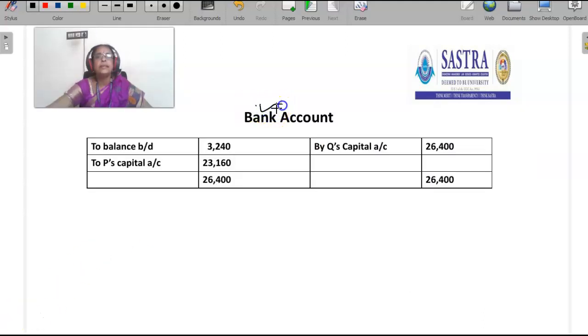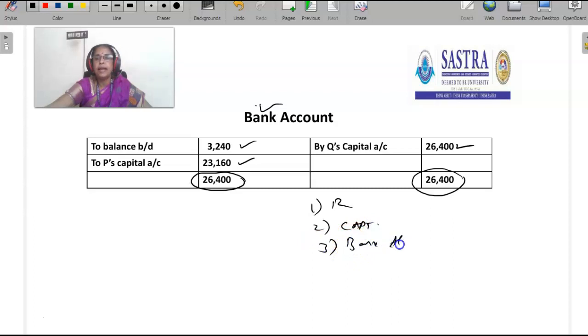The last step is the bank account. Balance is 240. P's capital account, bank account debit, is 23,160. Q's capital account, bank account is 26,400. The total of the bank account is 26,400. In this way, we have to deal with the dissolution account. First, we have to prepare the realization account. Second, we have to prepare the capital accounts of the partners. Third, we have to prepare the bank account, and that bank account should be tallied.